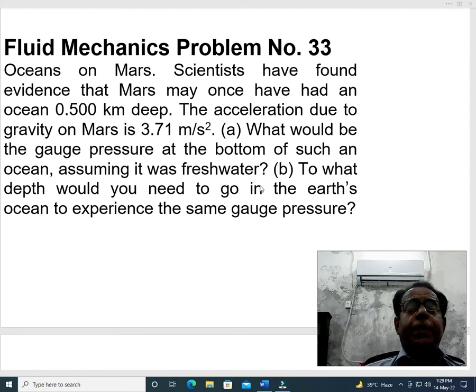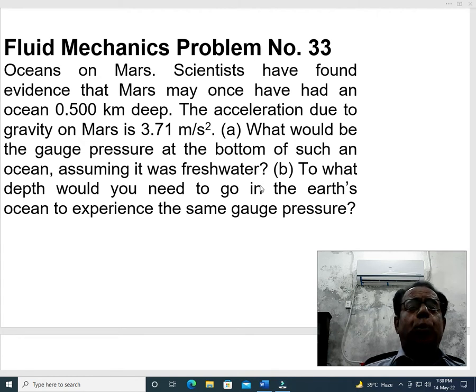Acceleration due to gravity on the surface of the earth is 9.8 meter per second square, but acceleration due to gravity on Mars is much less, because 3.71 is almost one third of approximately 9.8.